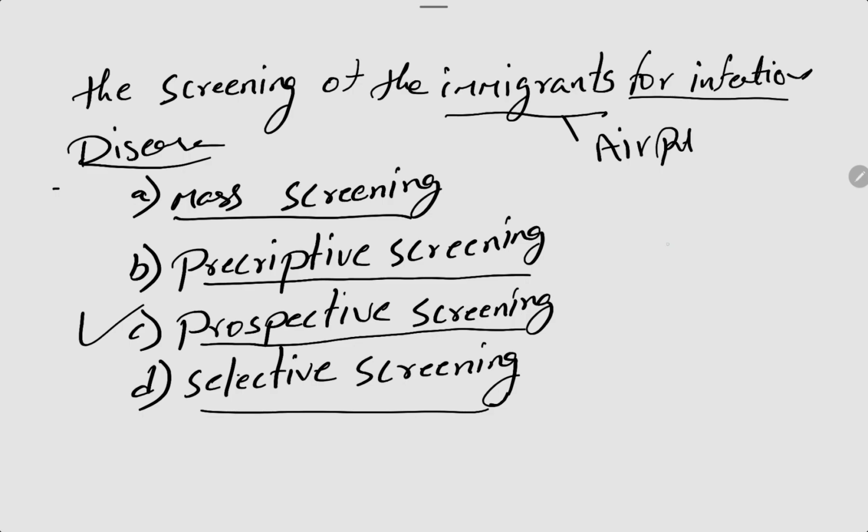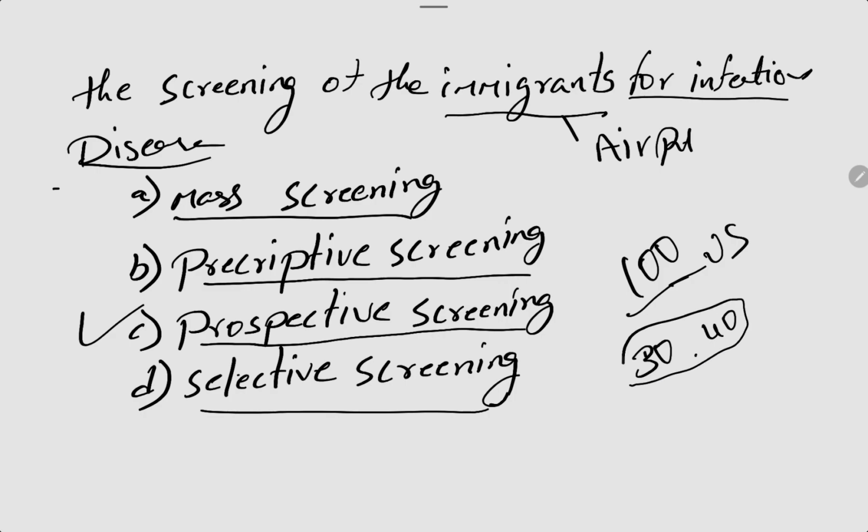For example, 100 people came from the US. Among these 100 people, 30 or 40 members may have the disease. To find out these people among the 100 people is known as prospective screening.